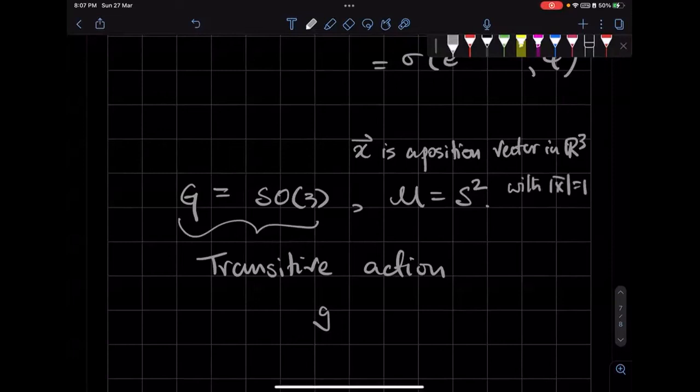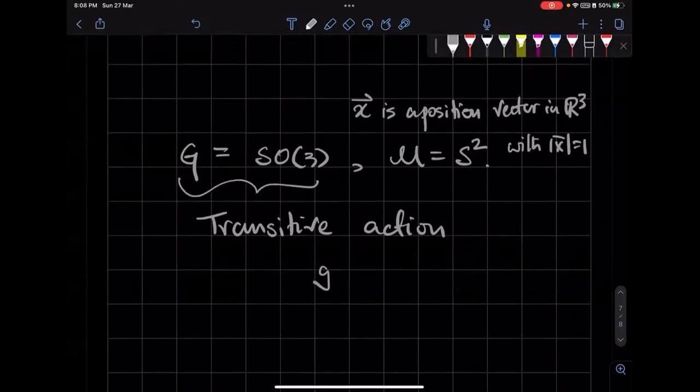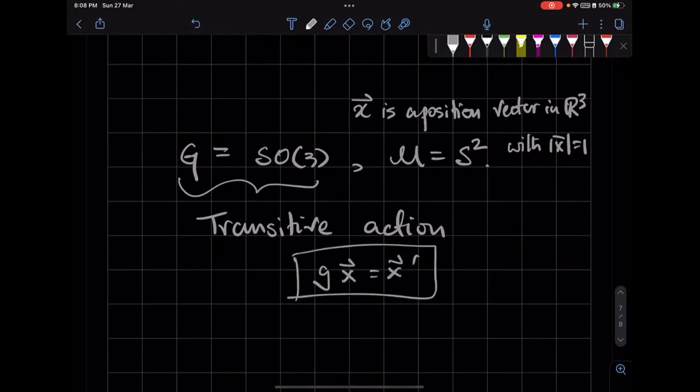That means the end point of the X vector is on S2. And we know that any point on S2 can be reached from any other point by a suitable rotation. So this action is a transitive action. This is basically the exercise I gave you. Any questions about transitivity?